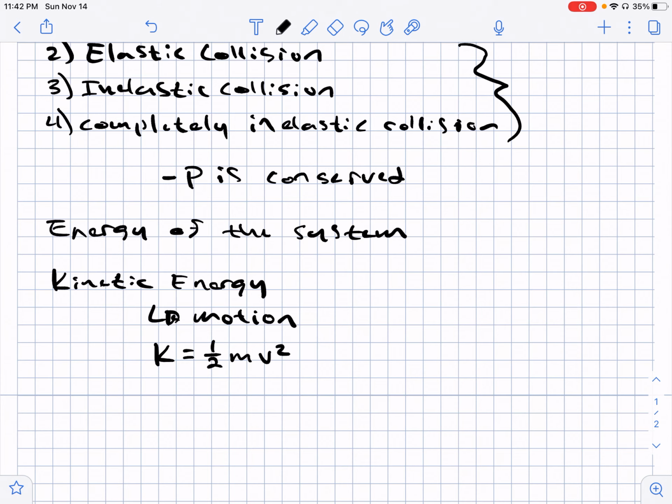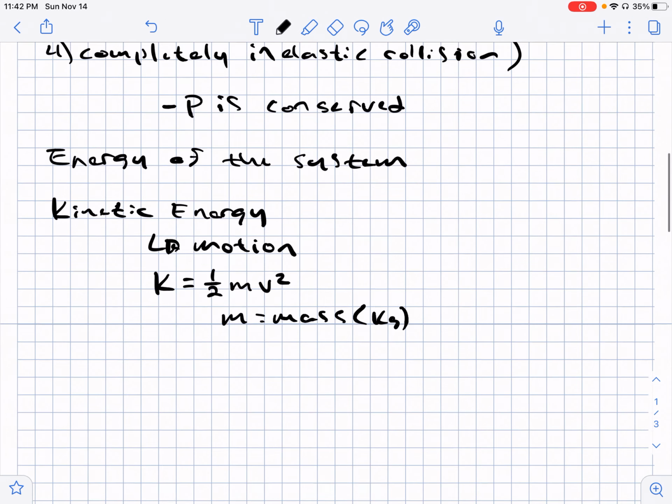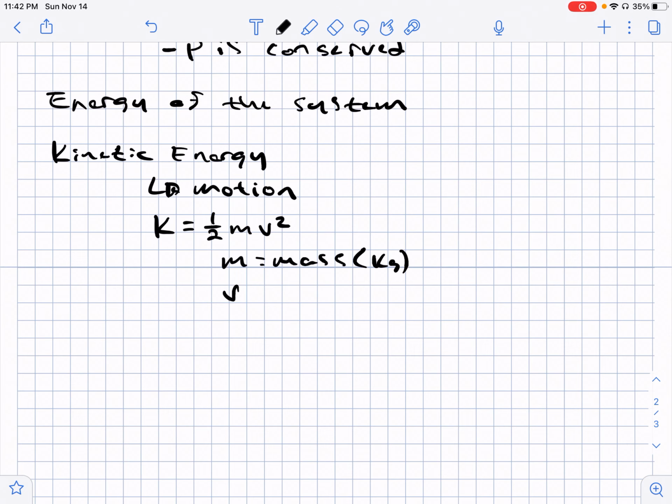And so your mass is your m, and that's in kilograms. The v is your velocity, and that's in meters per second. And so the unit here for kinetic energy, what we're left with is kilograms times meters squared per second squared, which is equal to a joule, a capital J there.